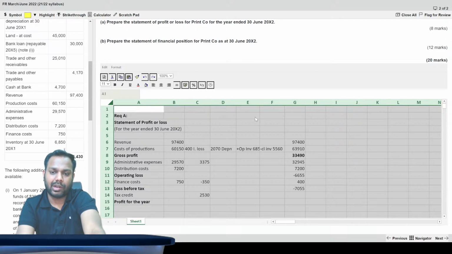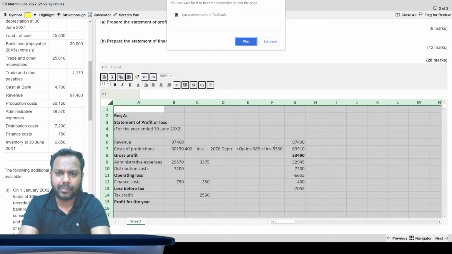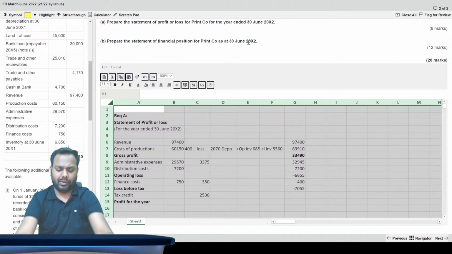That's the challenge. Basically, when you solve on the ACCA practice platform and project the screen alongside, the server might create a challenge. Don't worry at all about it, it's not happening.